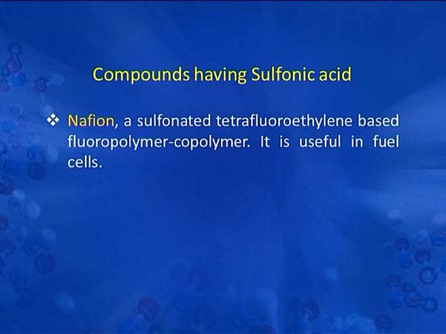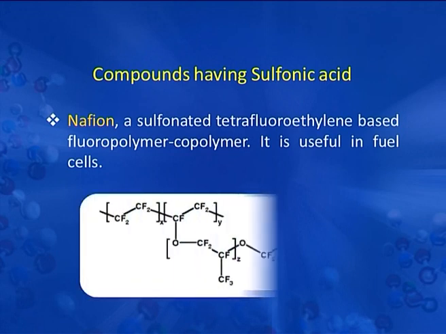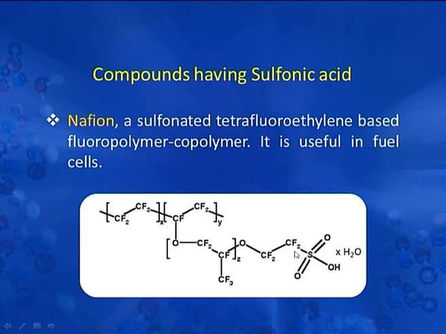Next is Nafion. It is a sulfonated tetrafluoroethylene based fluoropolymer copolymer. It is used in fuel cells. Here we have the structure of this compound. We see that fluorine is attached to this carbon chain with three repeating units, that is X, Y and Z, and this is the terminal SO3H group, that is the sulfonyl group. This is known as Nafion.